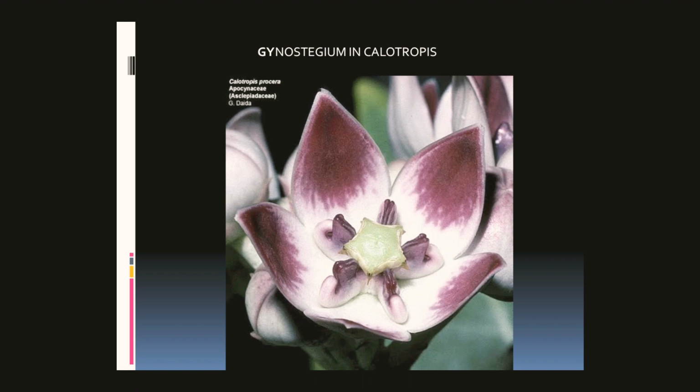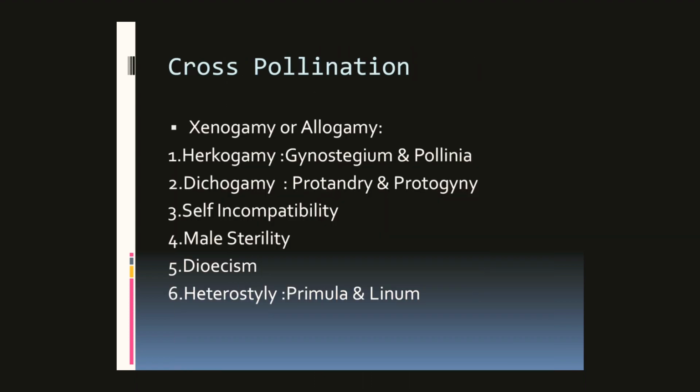The other barrier which doesn't allow self-pollination is dichogamy. Dichogamy occurs in some bisexual plants where male and female sex organs mature at different times. That is protandry and protogyny.